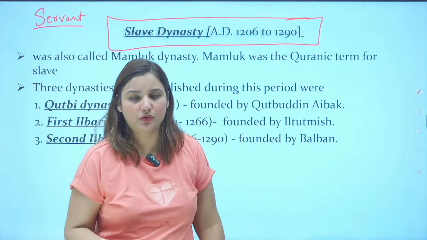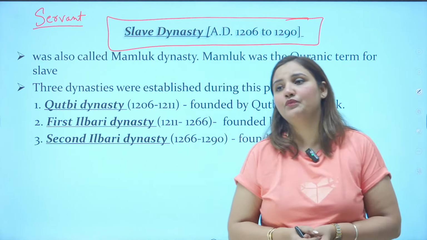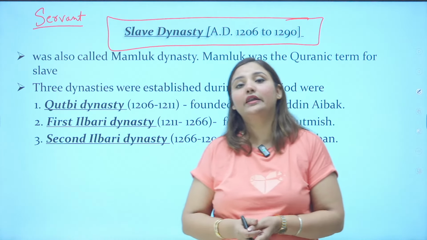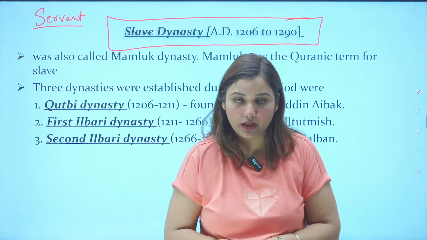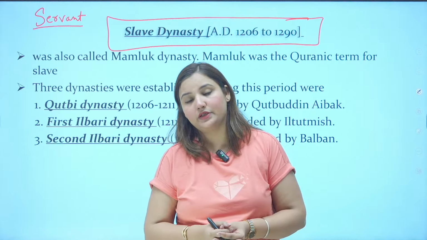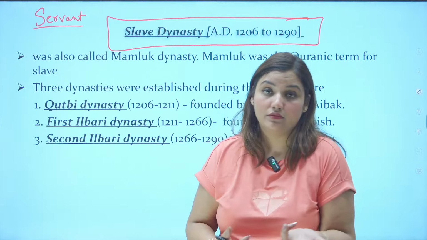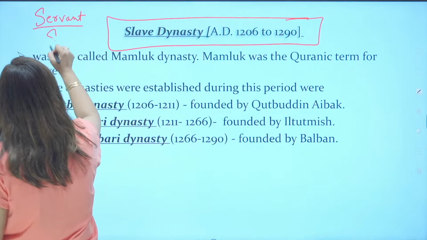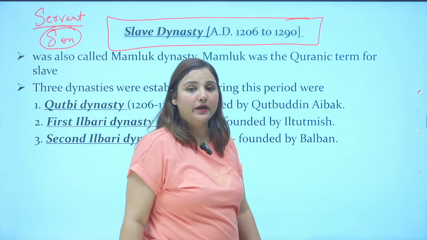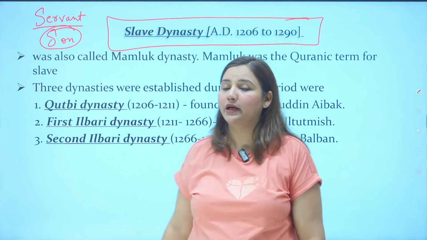Now, these slaves, when they took care of their masters, thought to do a lot of good things for their masters so that they could be rewarded well. Some of the slaves were so intelligent and loyal to their masters that they were given priority over the son. More than the son. The servant became more important than the son. नौकर बेटे से भी बड़ा हो गया, जरूरी हो गया. नौकर की जरूरत ज्यादा है, बेटे से भी ज्यादा.